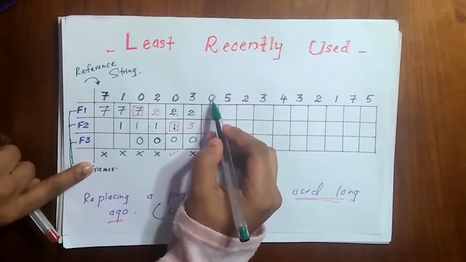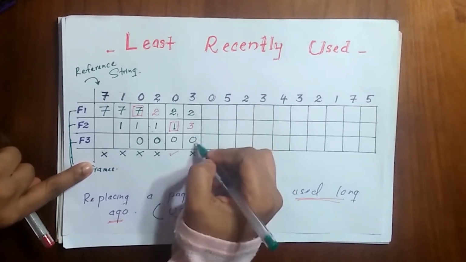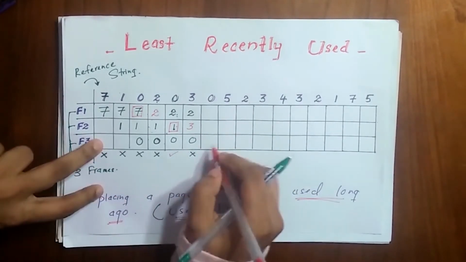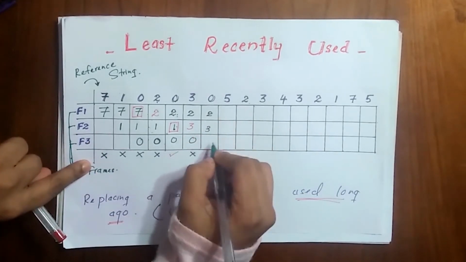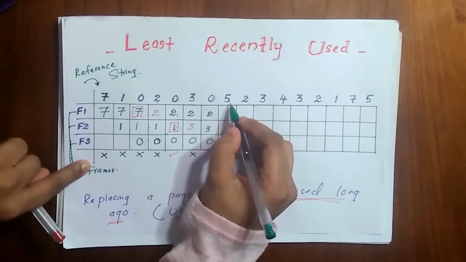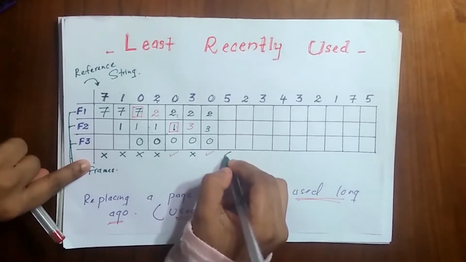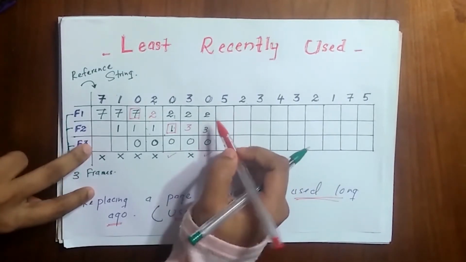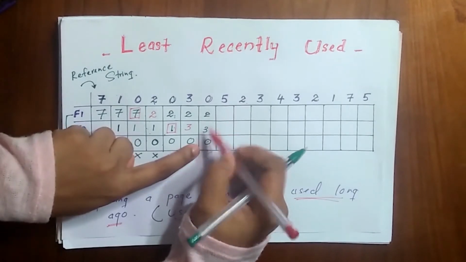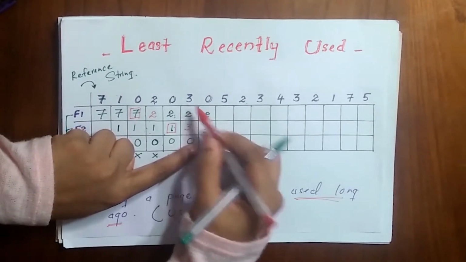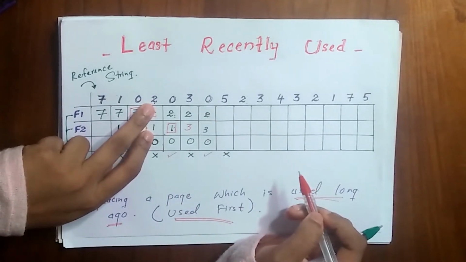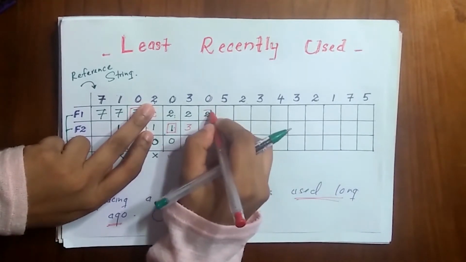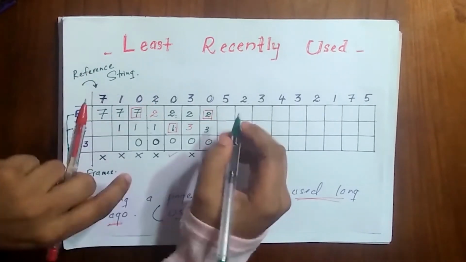Then 0, it is here. So no page faults. We write the same thing, 2, 3, 0. Then 5. 5, it is not there. And let's see what we can replace. 0, it is here. 3, it is here. And 2, it is the page which is used first. So we are going to replace this 2 with 5.